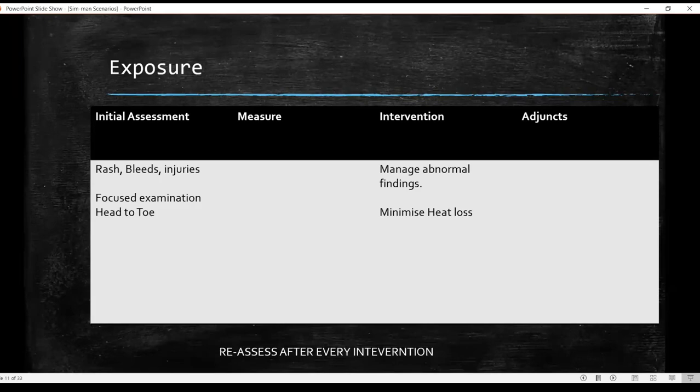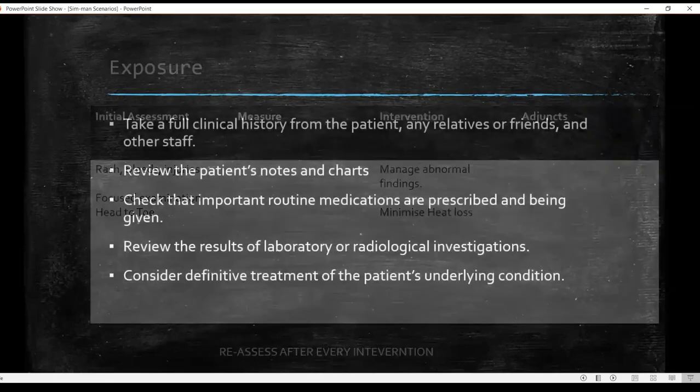Now suppose while you are assessing the circulation, you notice that the saturations have gone down. You should again go back to the airway and start reassessing from there. At no point in time can you just continue like that. If you find any abnormality, please go back to A and then come down to E.